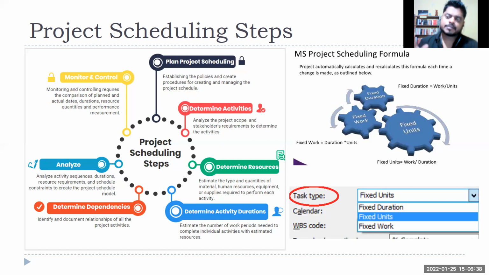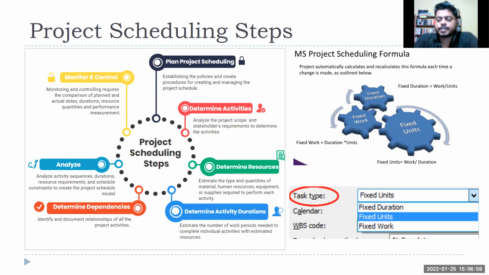So some tasks, some activities will be fixed duration, right? No matter what you do, it is not that if I put additional resources, money, equipment, I can reduce the duration, right? So some tasks you have to remember, it doesn't matter, it will take a certain time, it will take a fixed duration.